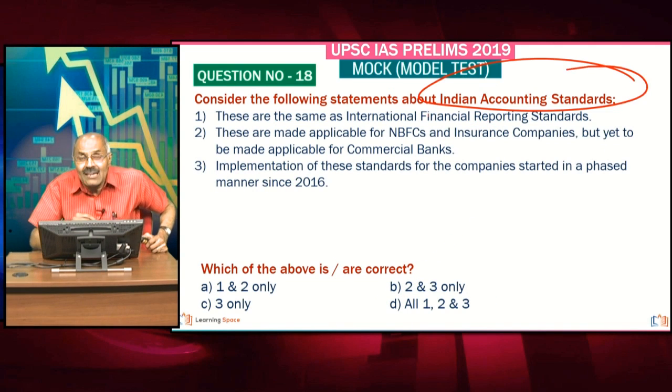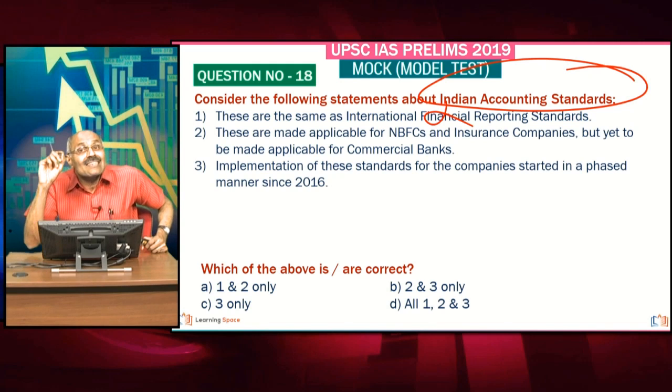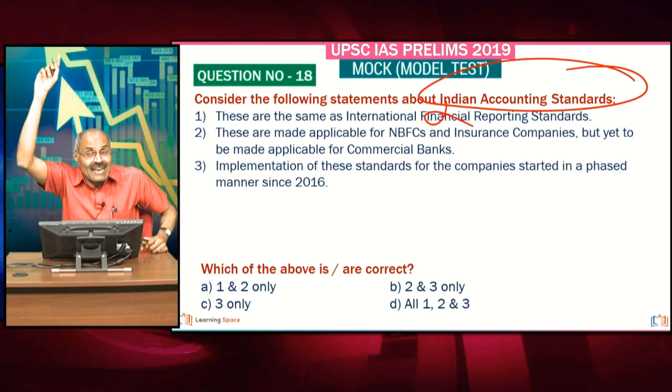Then Indian accounting standards, Ind AS. This is in the news. And friends, the first statement is absolutely wrong. These are not the same as international financial reporting standards, because in India there was a lot of opposition to making them the same.